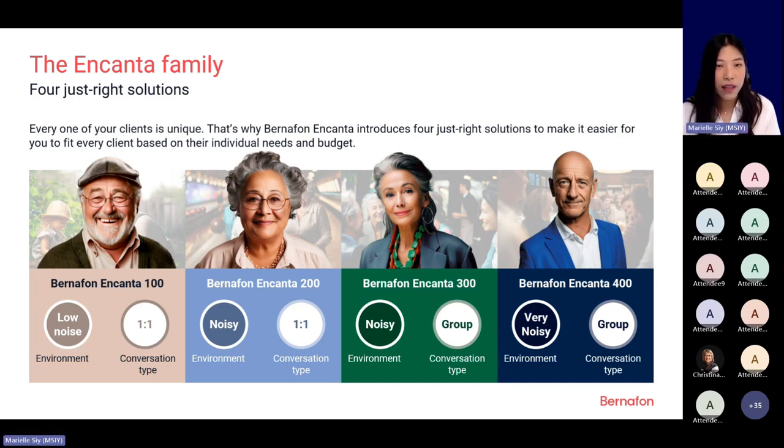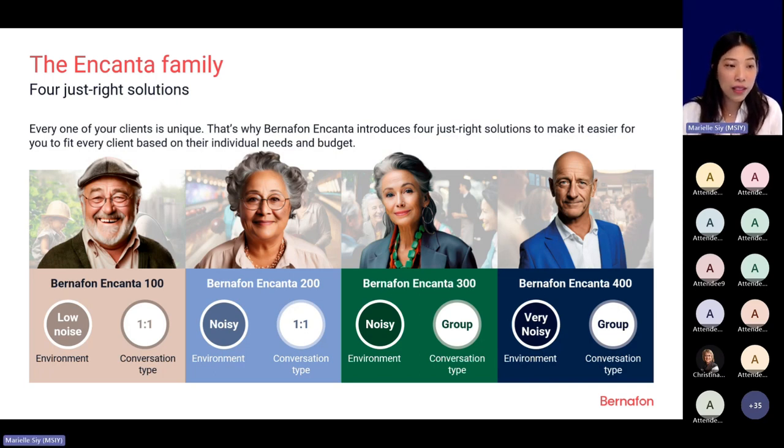And then the conversation type, one-on-one versus a group setting. As you can see, Encanta 100 is most suitable for clients that spend most of their time in low noise situations, like at home, and most of the time in one-to-one conversations.